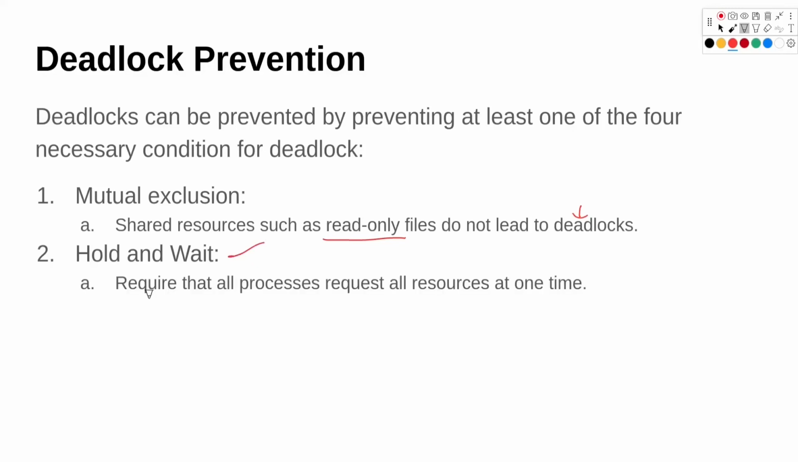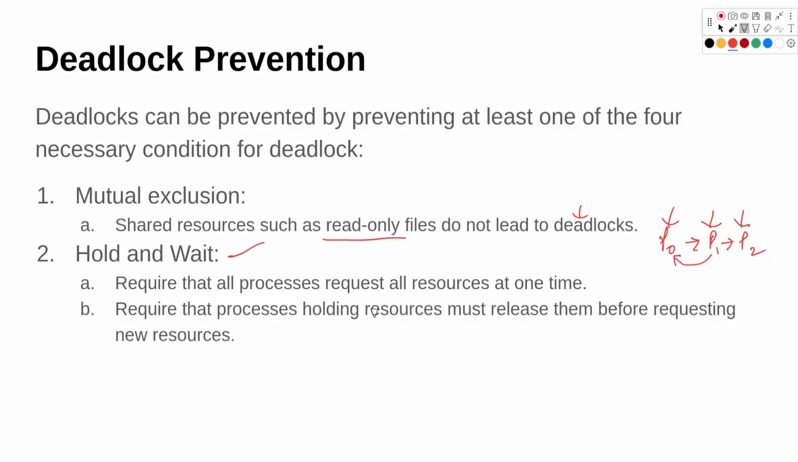Second one is hold and wait. Hold and wait here requires that all the processes request the resource at one time. So it's not like first P0 will access, then P1 will access the resource, then P2. All of them should be acquiring the resources at the same time. As a result, there won't be any dependency on each other requiring the same resource. Alternatively, require that a process holding resources must release them before requesting a new resource. So if P0 is holding a resource Q and it wants to access a resource R, first it should release this Q resource before acquiring a lock on the R resource.